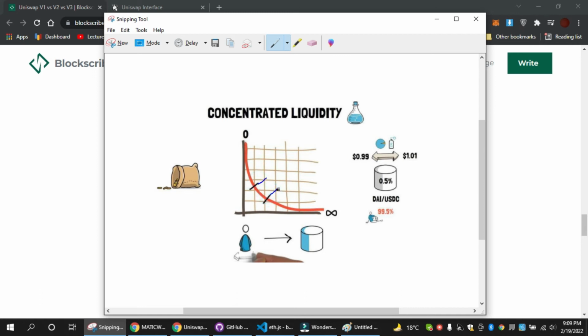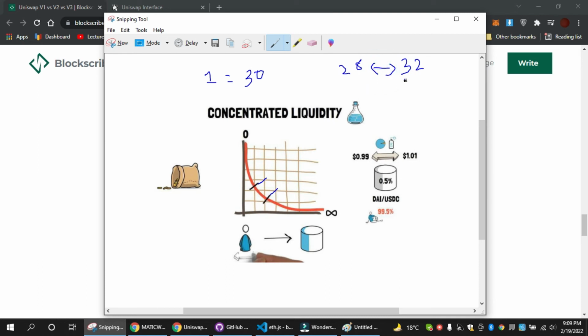So let's say 1 ETH is equal to 30 matic, going with the same example. Now you want to put your investment only in the range of, let's say, 28 matic to 32 matic. If the price stays in between, then your reserves will interchange between ETH and matic.